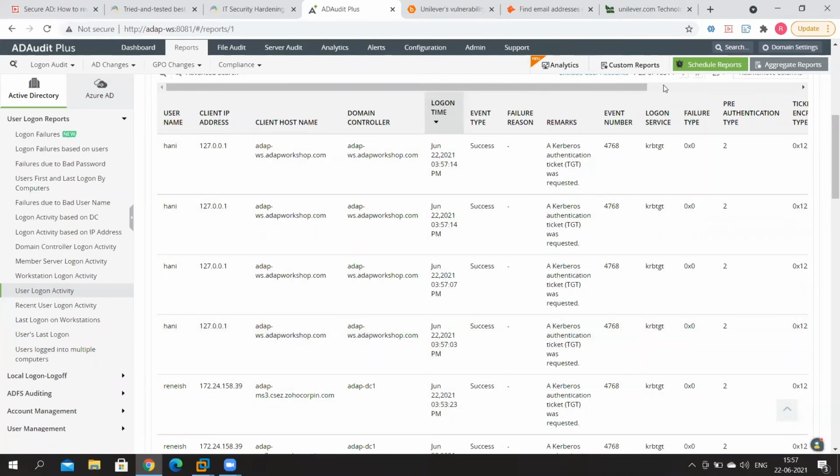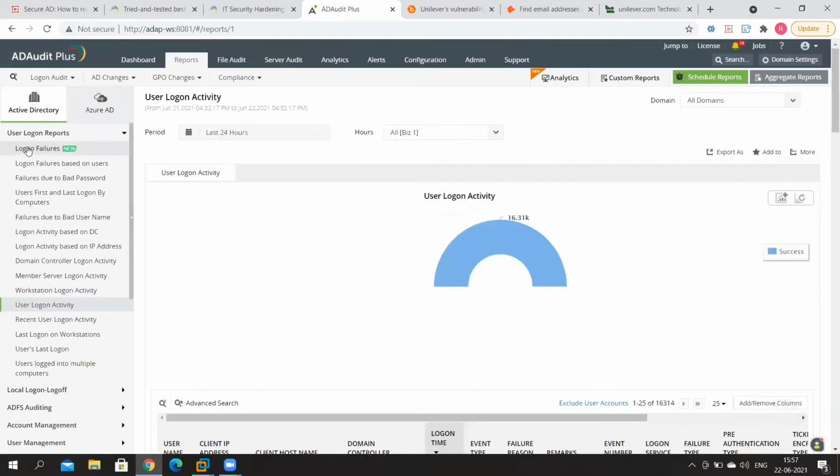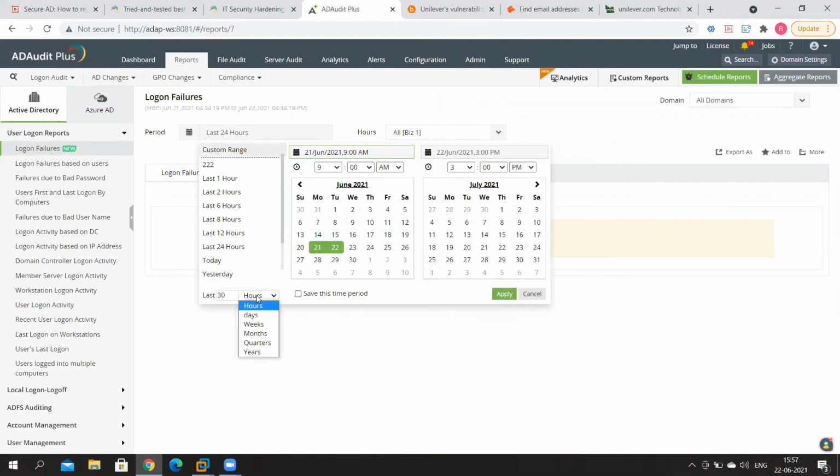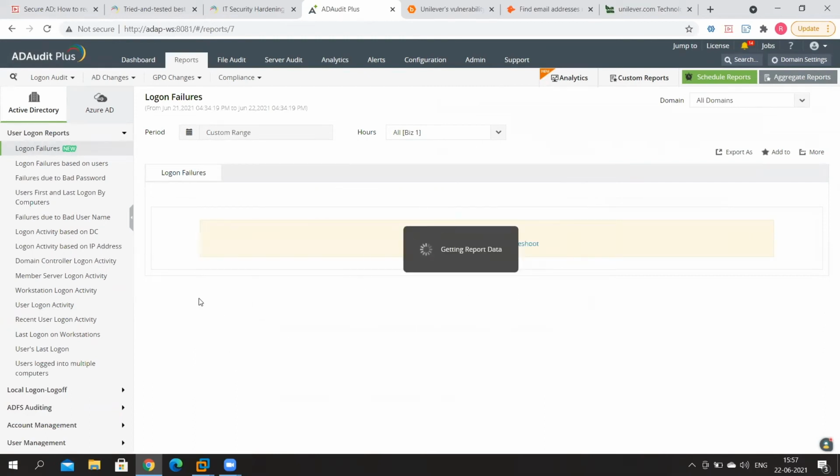Also, if there are a lot of failures, let's go into this particular report, logon failures. If you see that there are a lot of logon failures for your administrator account, again, you get to know that something is probably not right. It could be a case of a person trying to brute force their way in.